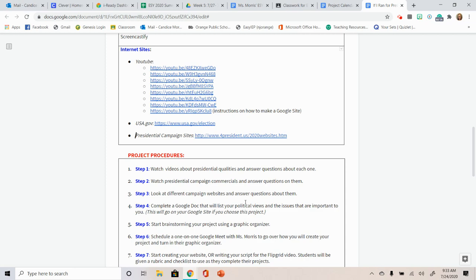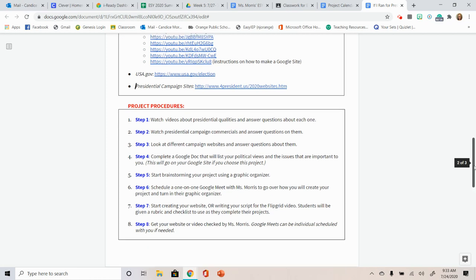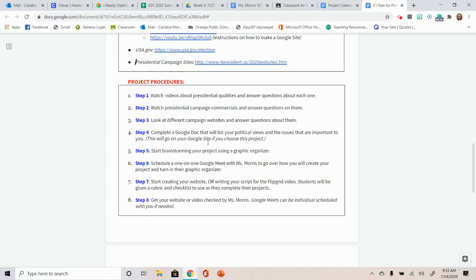Step 4, complete a Google Doc that will list your political views and your issues that are important to you. This will go on a Google site if you choose to do this project, obviously, the Google site. Step 5, start brainstorming your project using a graphic organizer. That will be in the form of a Google Doc as well. Step 6, schedule a one-on-one Google Meet with me to go over how you would create your project and turn in your graphic organizer. Step 7, start creating your website or writing your script for the Flipgrid video.